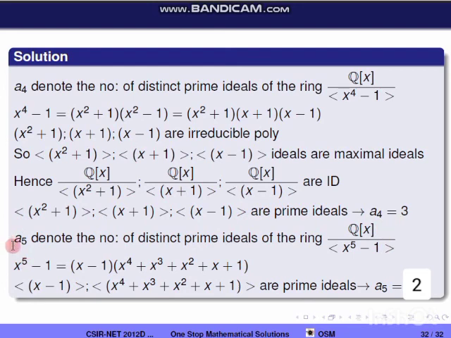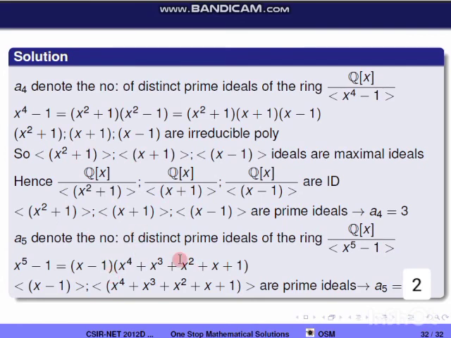And A5 denotes the number of distinct prime ideals of the ring Q of x by x power 5 minus 1. Similar approach: first of all we write x power 5 minus 1 as the product of irreducible factors. This can be written as x minus 1 into x power 4 plus x cube plus x square plus x plus 1.